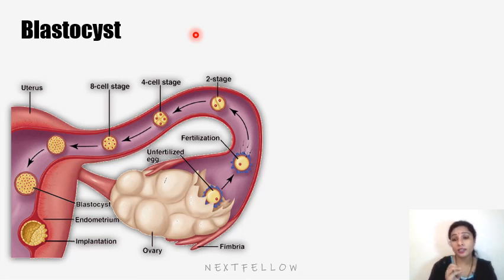So at day 6, the trophoblast forms two types of cells. The outer cells of the trophoblast join together to form a jelly-like substance called syncytiotrophoblast, which is the outer layer. The inner layer of the trophoblast forms a cellular layer, a highly proliferative layer called cytotrophoblast. Syncytiotrophoblast helps in erosion of the endometrium and helps in the attachment